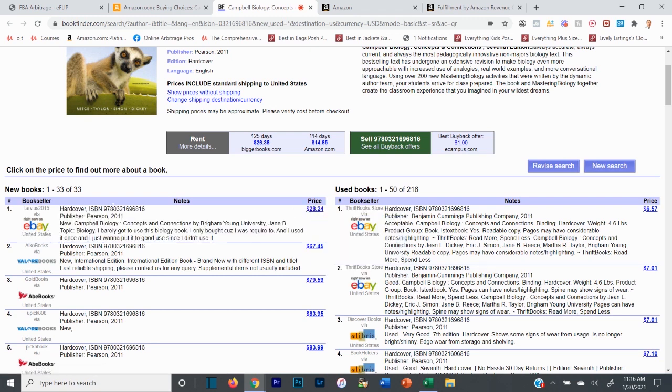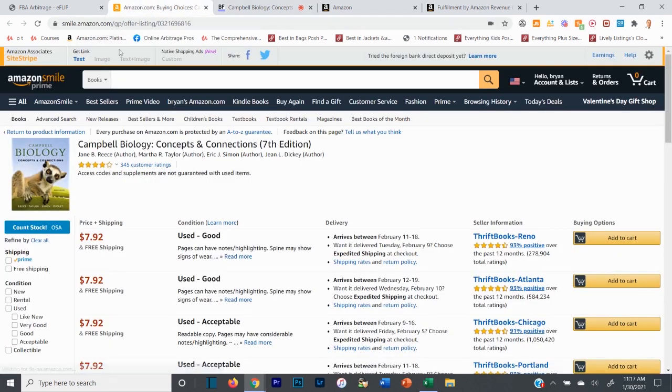You want to make sure when you do this, and I'll cover this here in a second, that you're not sourcing international editions, that you're not sourcing teacher editions, and that you're not sourcing a different condition, right? So like if it's a paperback, you're not sourcing hardcover. Very rarely will that happen in this software, but you still want to make sure of it. I have seen it from time to time.